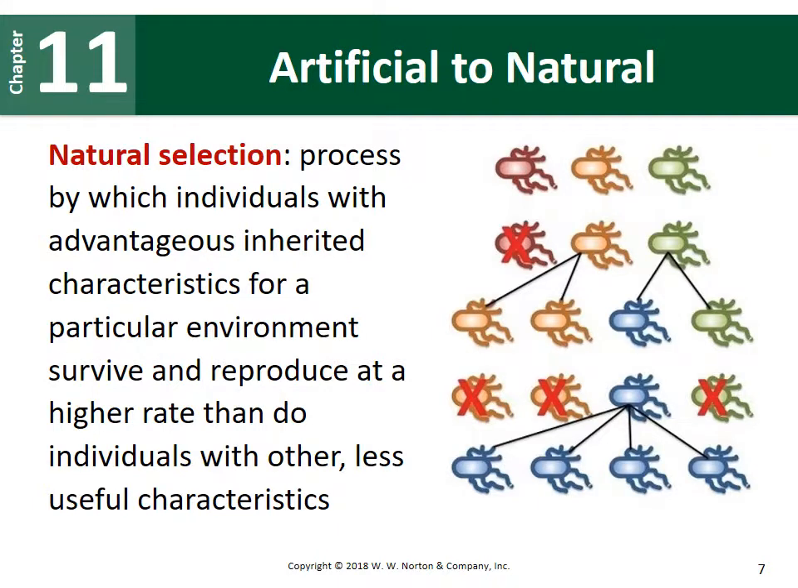So this artificial selection is very similar to what we see in nature, which is called natural selection. So it's a very similar process. However, in natural selection, we humans are not selecting certain characteristics that we want within that species. In natural selection, the environment is selecting which traits help those organisms survive.